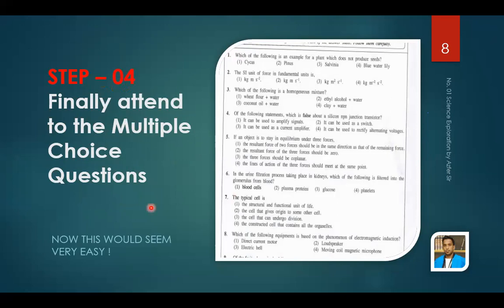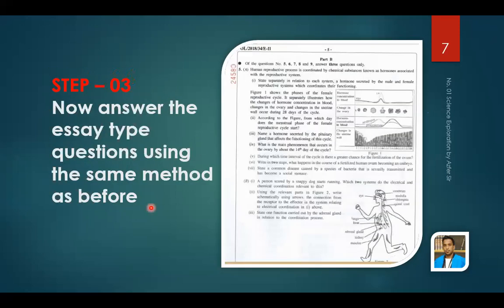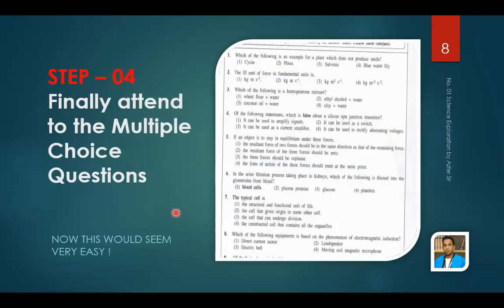The multiple choice question section is at the beginning of the question paper, so why did I tell you to answer it last? Because in the exam you have to answer the MCQ at the beginning, but now it's a revision process, so you have to go from the back. When you answer the structured essay questions and essay questions, your knowledge on the subject will increase around 70 to 80%. So with that knowledge, you attend to the multiple choice questions.